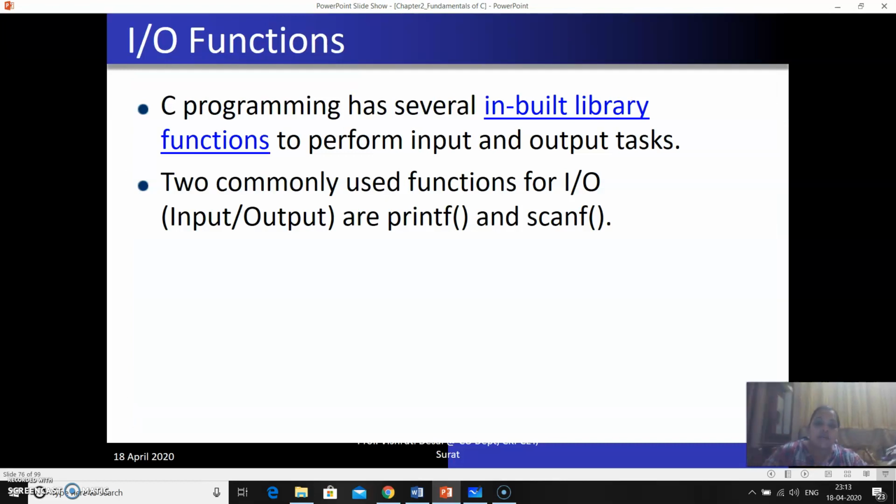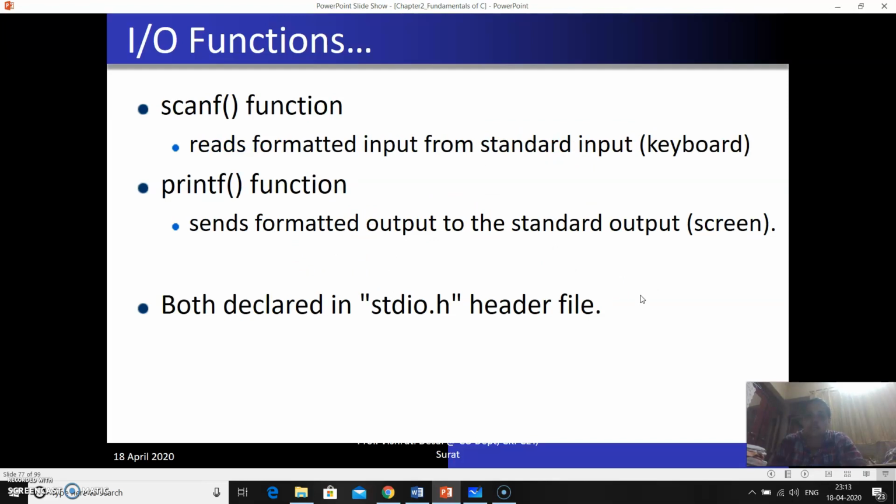For this chapter or this session, our last topic is IO functions. C programming has several inbuilt library functions to perform input and output tasks. Two commonly used functions are printf and scanf. The scanf function reads the formatted input from the standard input device, that is the keyboard, and the printf function sends the formatted output to the standard output, that is the screen.